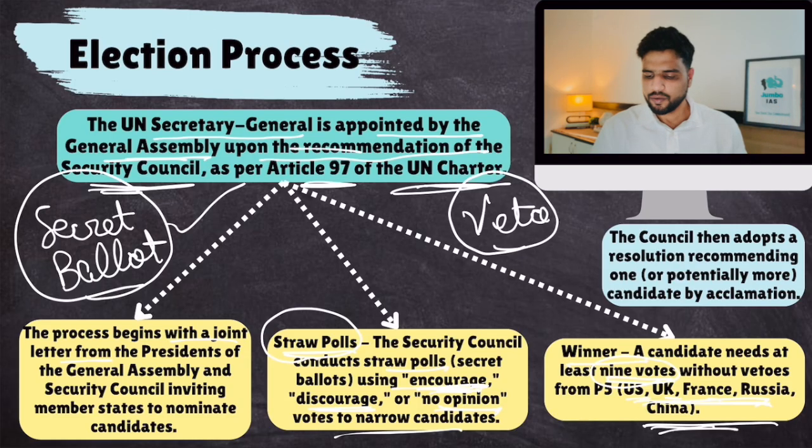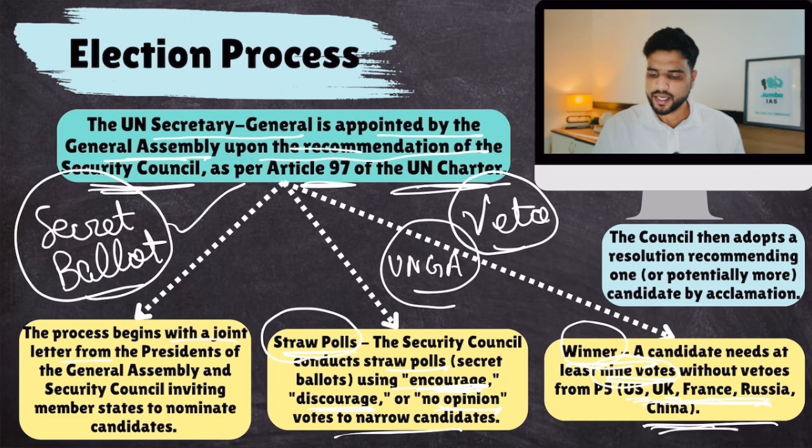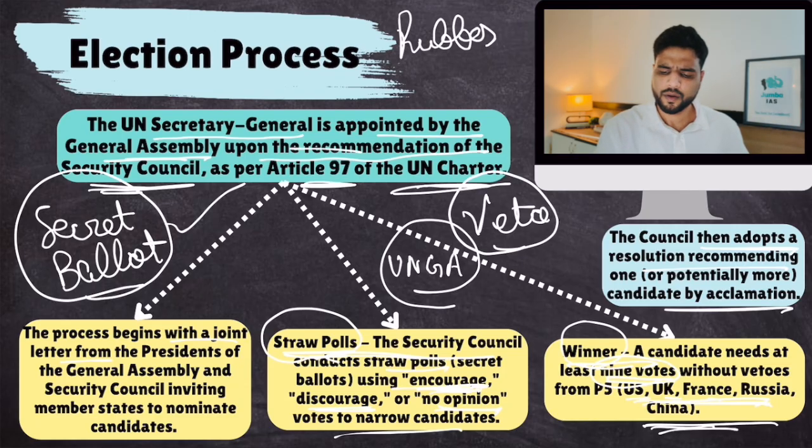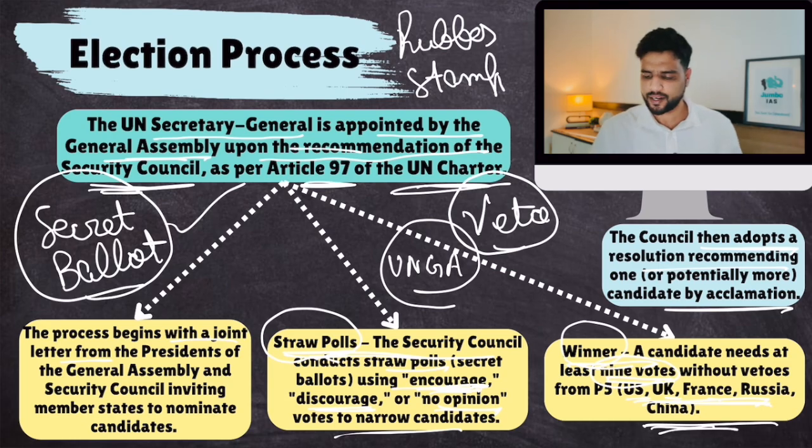Now the winner is declared by the United Nations Security Council, and then the Security Council gives a letter recommending that particular candidate to the United Nations General Assembly. The council then adopts a resolution recommending one or more, but mostly one candidate for acclamation, and generally the General Assembly signs on it. So the final approval authority is the General Assembly only, but mostly the real power lies with the Security Council. Once the candidate is recommended, the General Assembly just signs on it. That is why that process is also known as a rubber stamp. The General Assembly has no actual, de facto power.